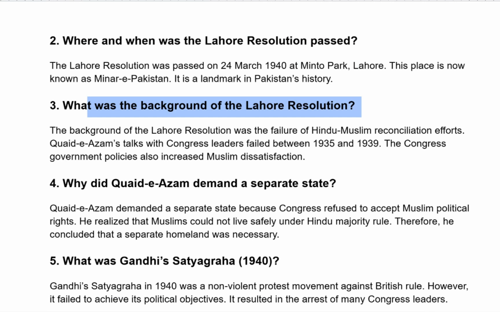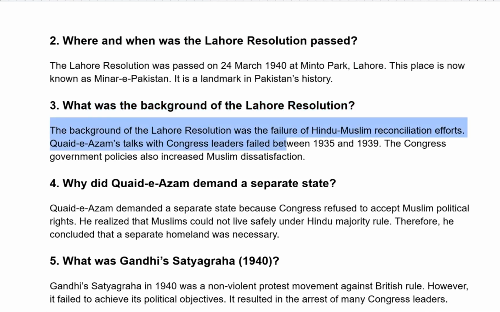What was the background of the Lahore Resolution? The background of the Lahore Resolution was the failure of Hindu-Muslim reconciliation efforts. Quaid-e-Azam's talks with Congress leaders failed between 1935 and 1939. The Congress government's policies also increased Muslim dissatisfaction. This was the background for the Lahore Resolution.